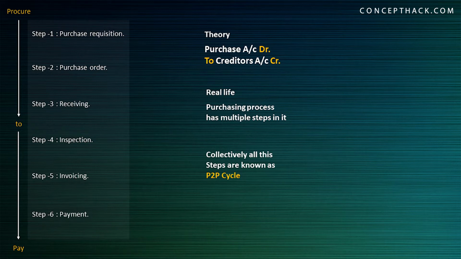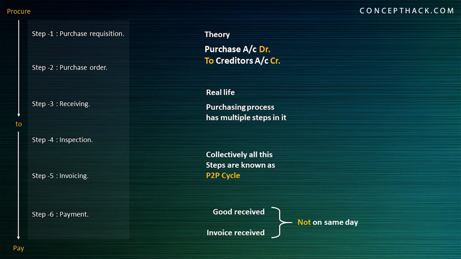Now you need to understand one more thing: in real life, the goods are received, but at that particular point of time, you're not receiving your invoice. The day on which you receive your goods and the day on which you receive the invoice might be different. It might be possible that first you receive goods and after a few days you receive your invoice, or initially you receive the invoice and after a few days you receive goods. So both activities might not happen on the same day.